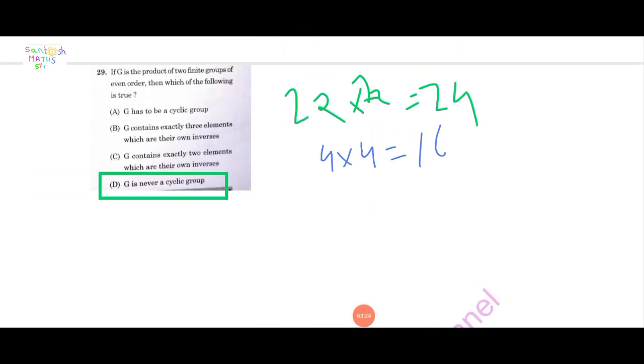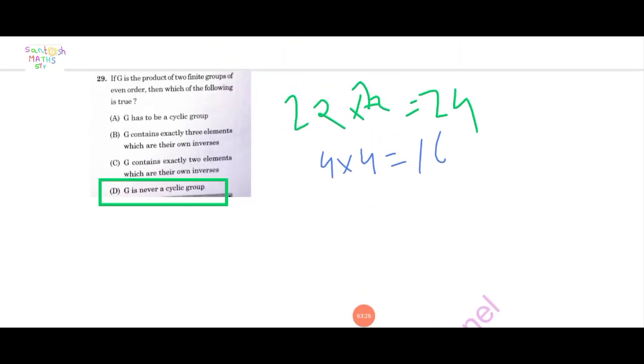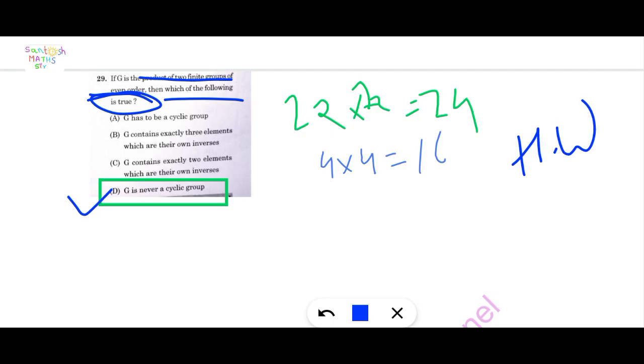Next question. If G is a product of two finite groups of even order, then which of the following is true? This is for your homework. Try. Here option D is correct: G is never a cyclic group.